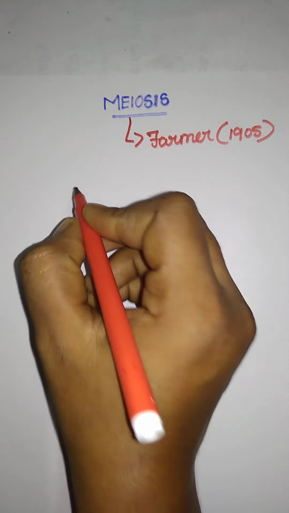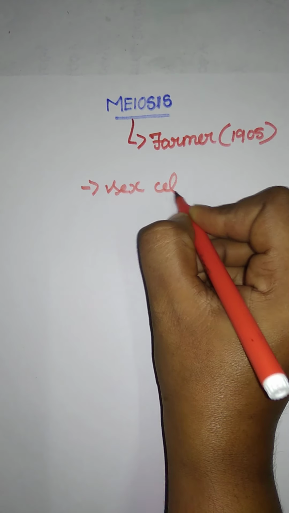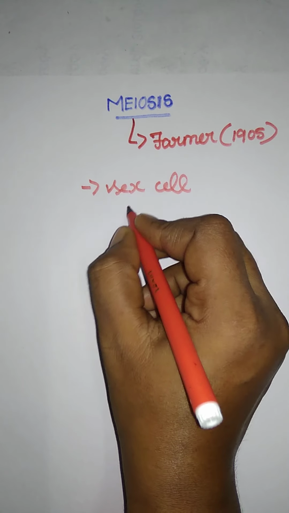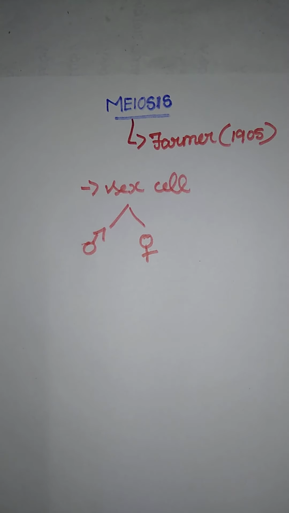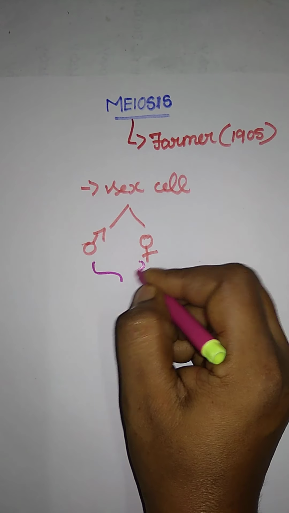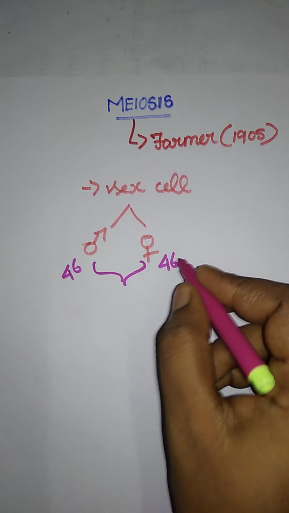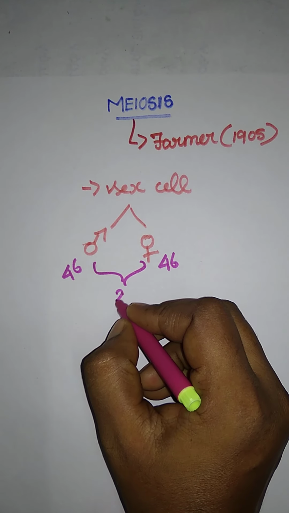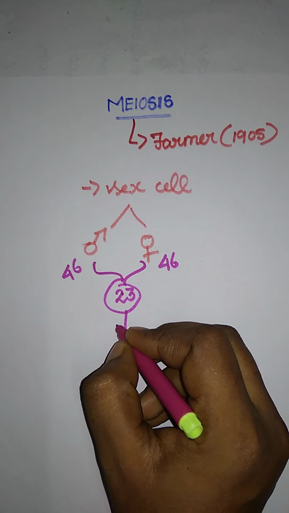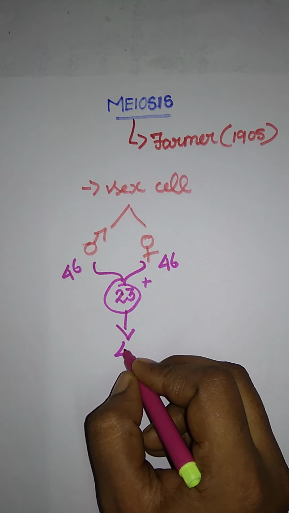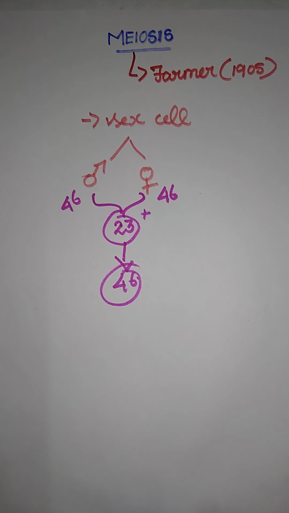This is a kind of cell division that takes place in the sex cells, involving both male and female gametes, that is, sex cells. Each has 46 chromosomes, but shares half of the chromosomes, that is 23 chromosomes from each male and female. They combine, 23 plus 23, to form 46 chromosomes, forming an offspring. This kind of division happens in meiosis.